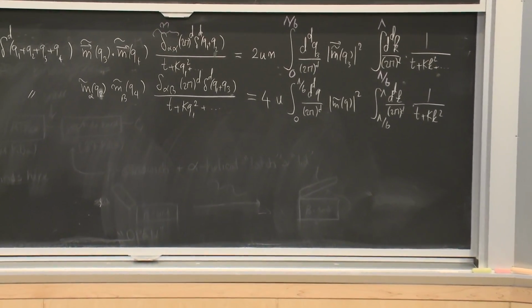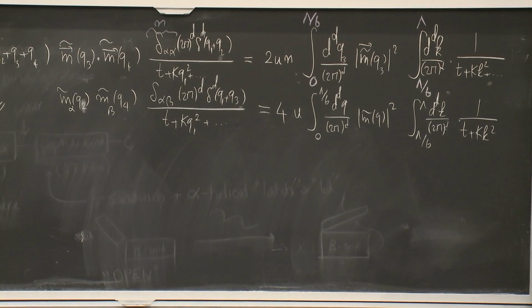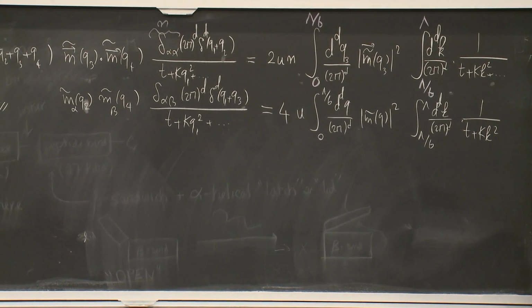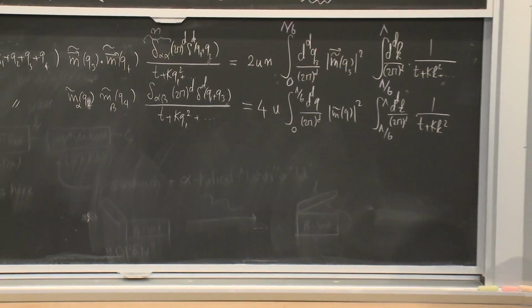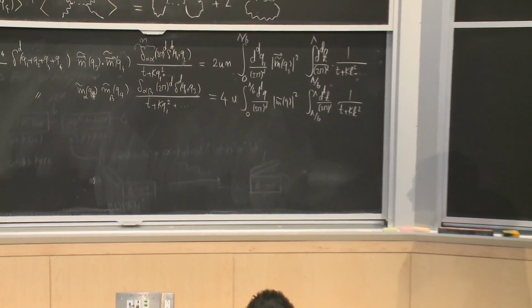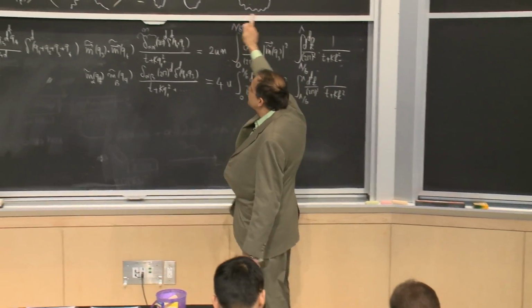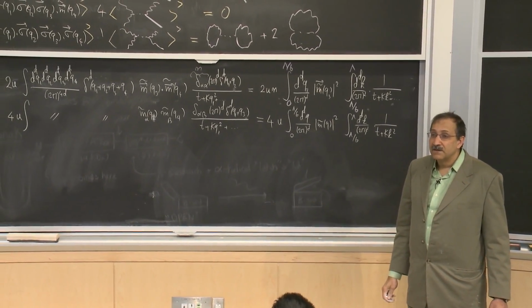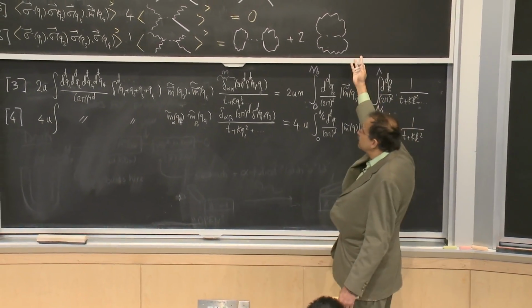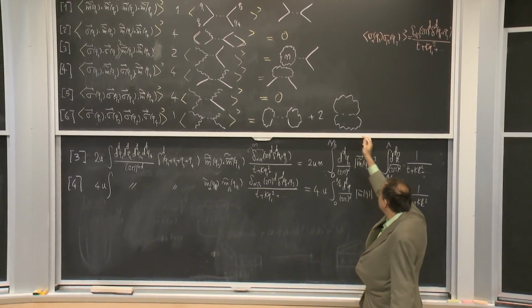Okay. So out of the 6 terms, 2 are 0. 2 are explicitly calculated over here. 1 is trivially just m to the 4th. The last one is basically summing up all of these things. But these explicitly do not depend on m tilde.